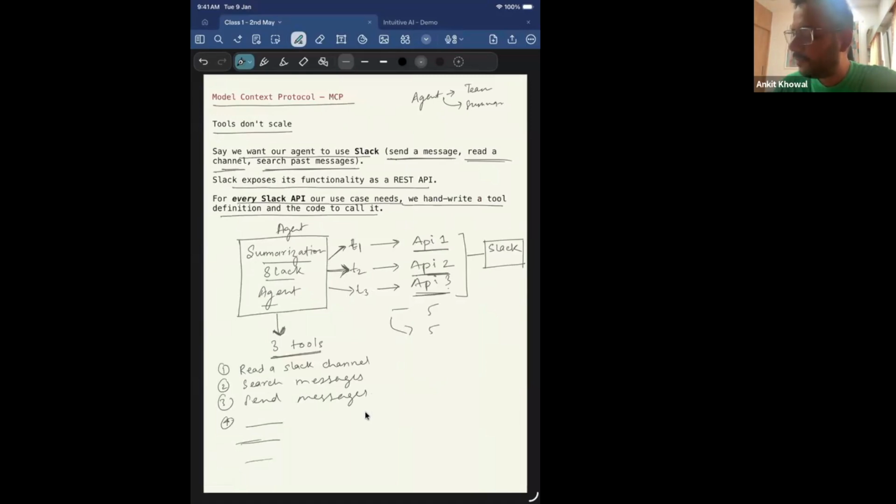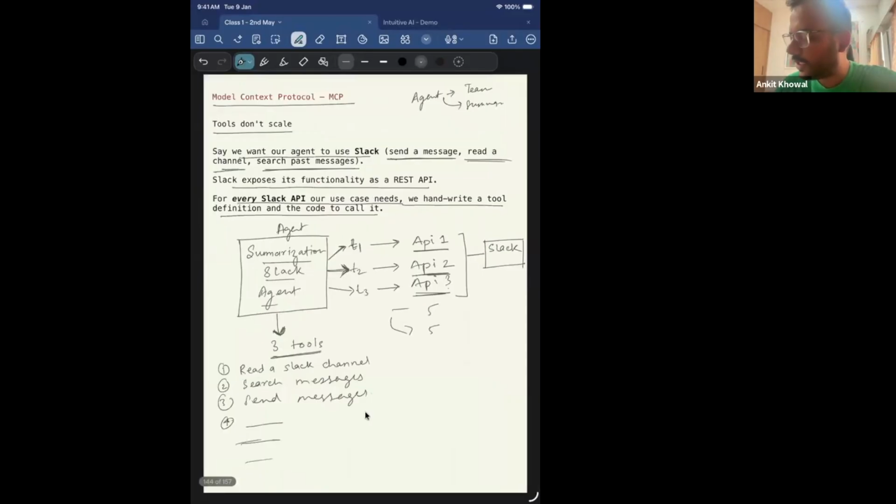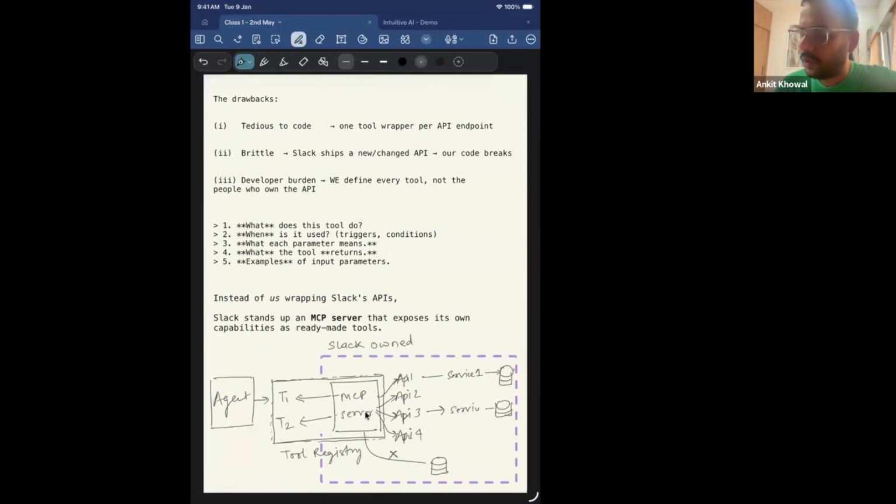I have to, every time, follow all these three steps: define the tool, then describe the tool, and then for every call to the LLM, I have to pass all the tools, right? This is a painful process. It does not scale, right? So how does MCP solve this problem? The drawbacks are obvious.